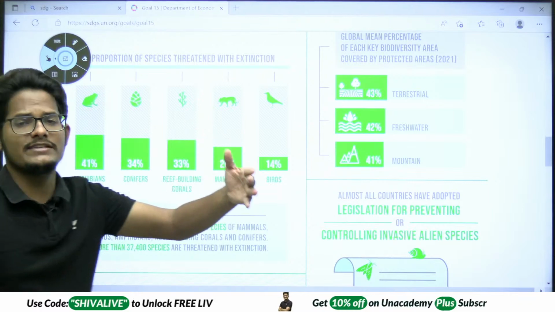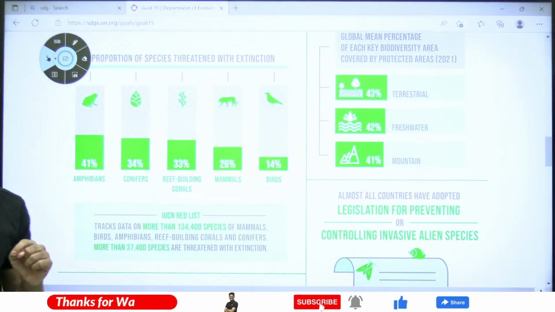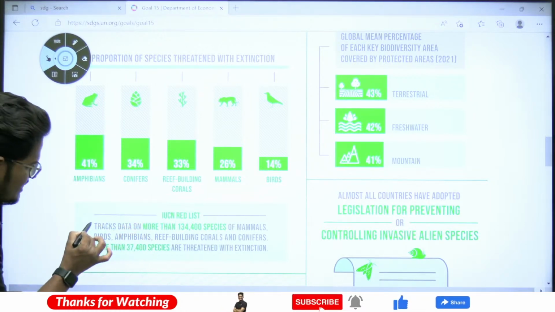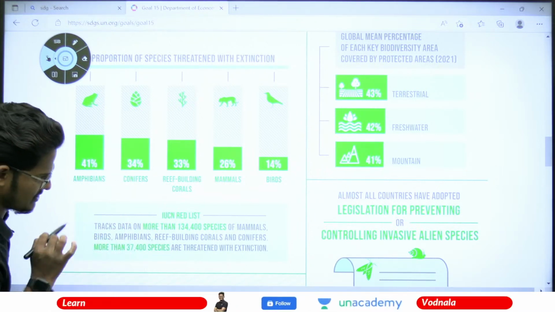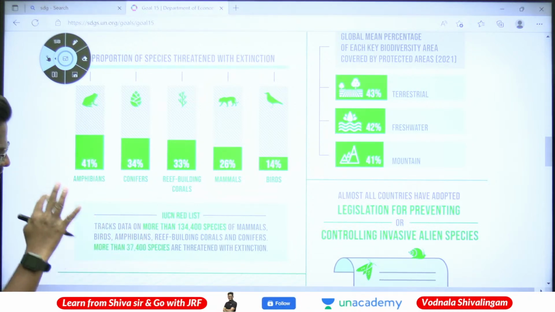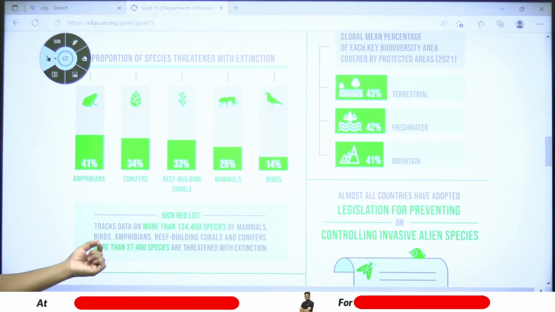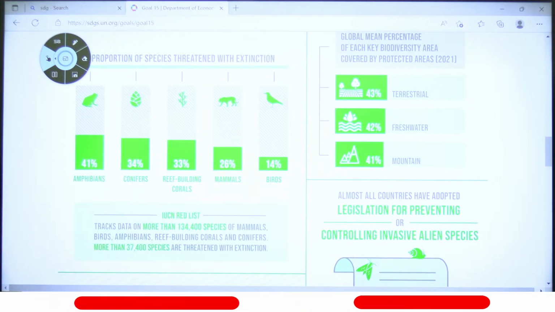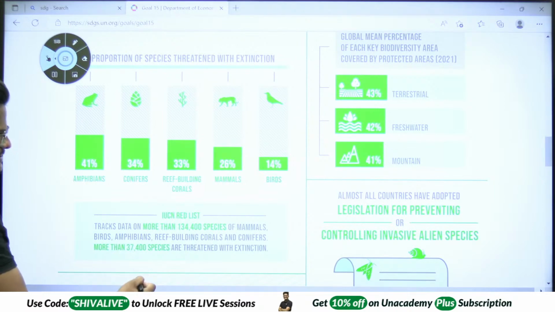Which of the following is listed in the IUCN Red List? Mammal was the answer, if I am not wrong, as per my memory. The IUCN Red List tracks data on more than 134,400 species of mammals, birds, amphibians, reef building corals and conifers. More than 37,400 species are threatened with extinction. That means out of this 134,400, one-fourth, or 25%, or a quarter.